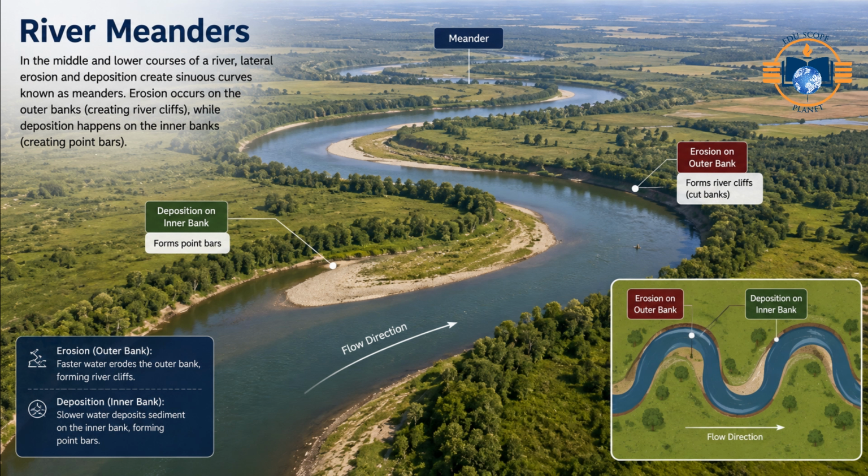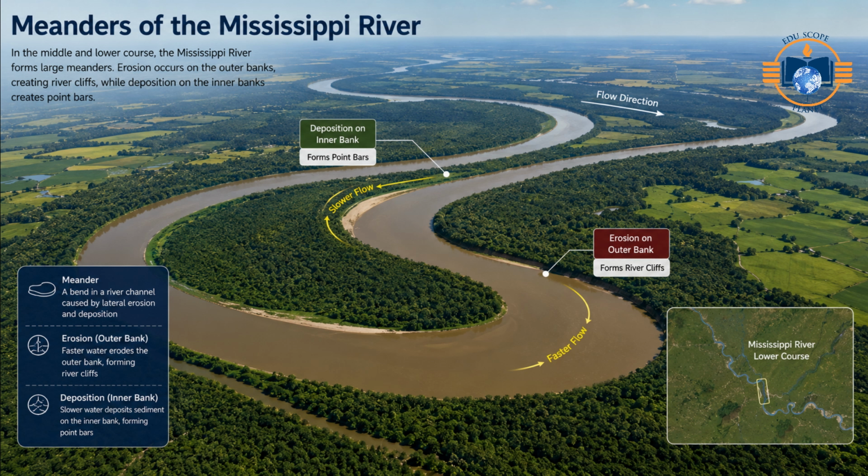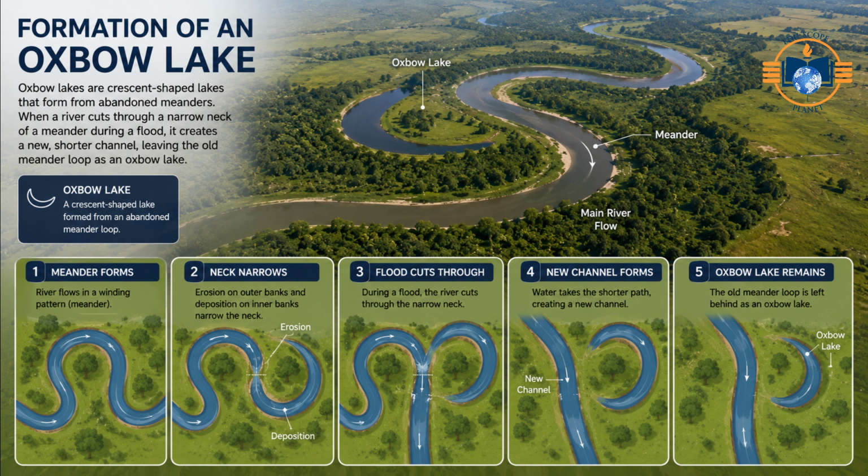Meanders. Formation: in the middle and lower courses of a river, lateral erosion and deposition create sinuous curves known as meanders. Erosion occurs on the outer banks, creating river cliffs, while deposition happens on the inner banks, creating point bars. Example: the meanders of the Mississippi River and the Ganga River. Oxbow lakes. Formation: these crescent-shaped lakes form from abandoned meanders.